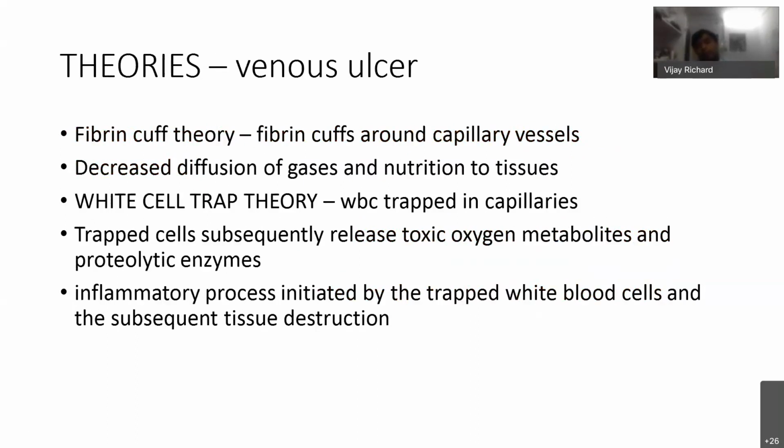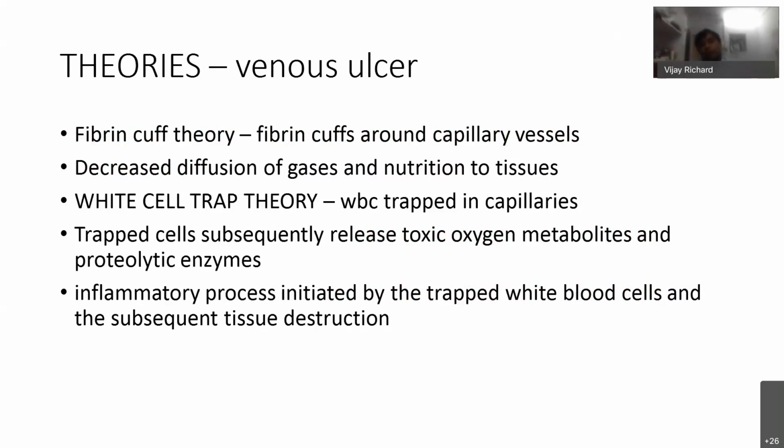For venous ulcer, there are some theories. This is the fibrin cuff theory. When there is extravasation of fluid through the leaky endothelium, a fibrin cuff is formed around the capillary vessels. Because of the fibrin cuff, there is decreased diffusion of gases and nutrients to the peripheral tissues. Because of the hypoxia, there is vulnerability to skin breach and risk of ulcer.